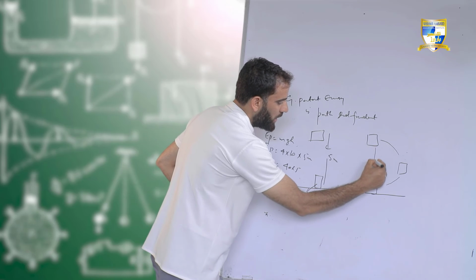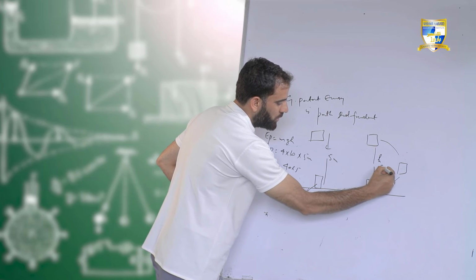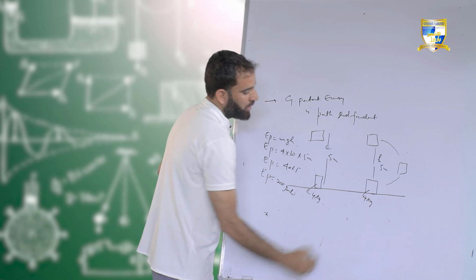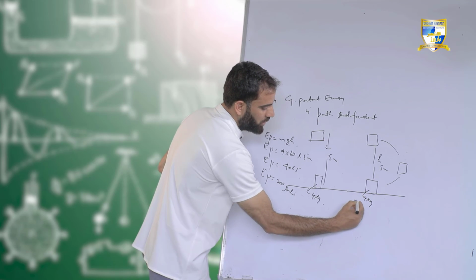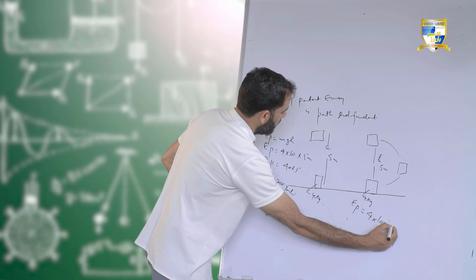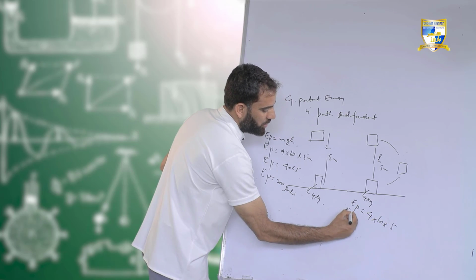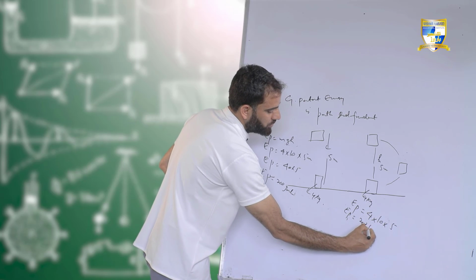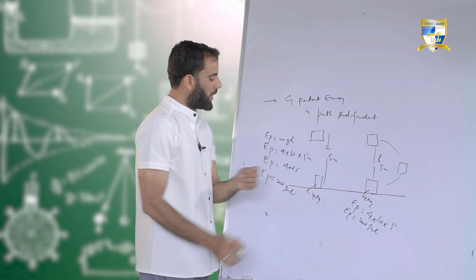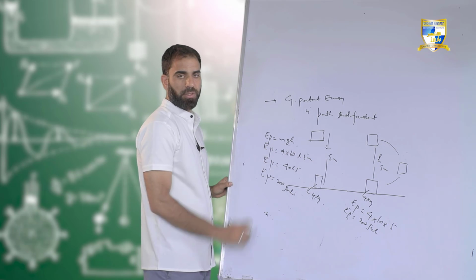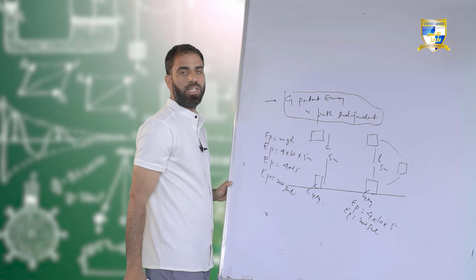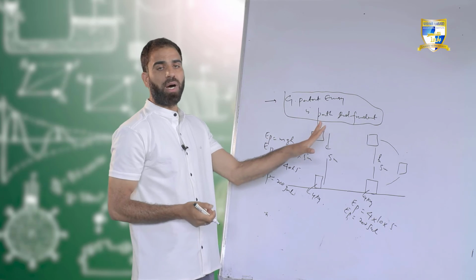So again, let the height be 5 meter. Same box you are lifting, that is, its mass is 4 kg. Again, you can calculate EP. It will become 4 multiplied by 10 multiplied by 5, that is EP equals again 200 joules. So although I have changed the path of the object, the potential energy remains the same. That is, gravitational potential energy is path independent. It doesn't depend upon the path of the object.